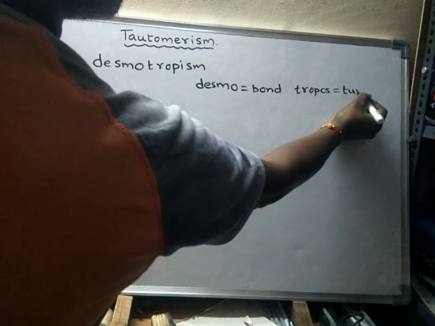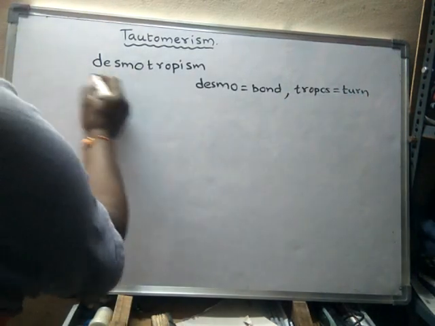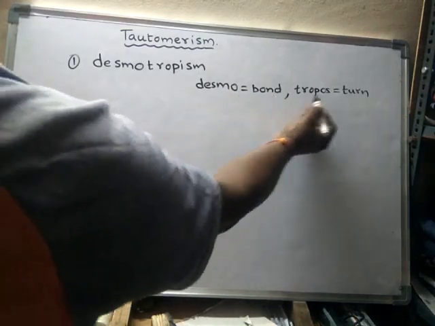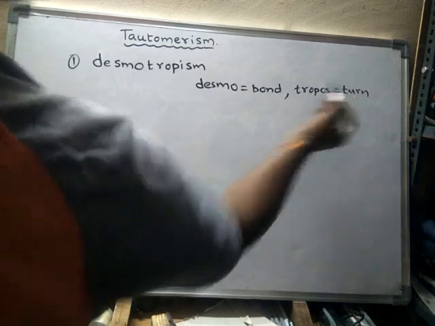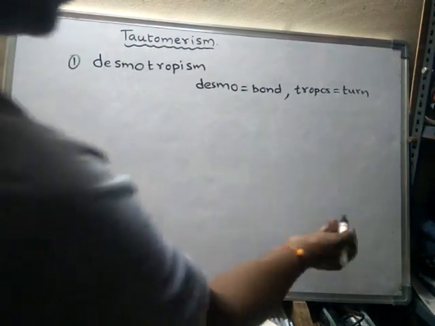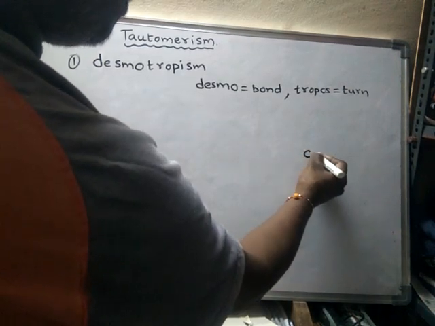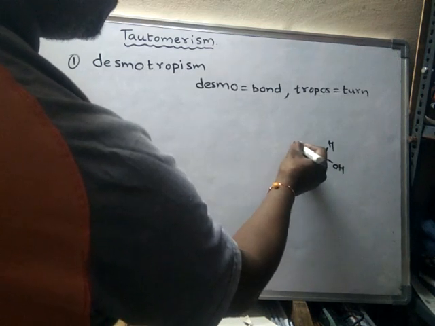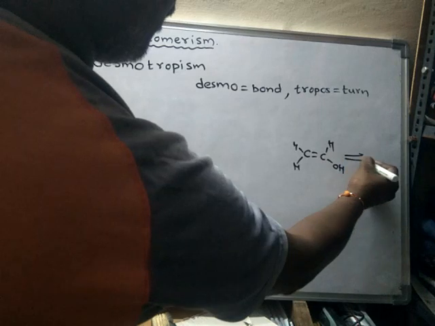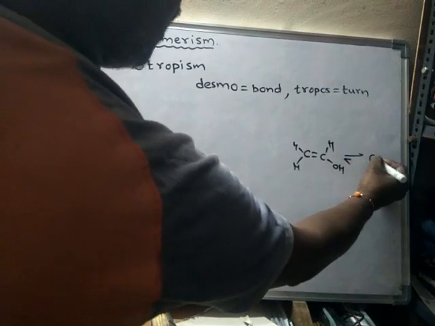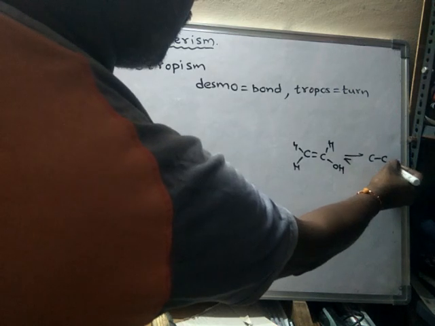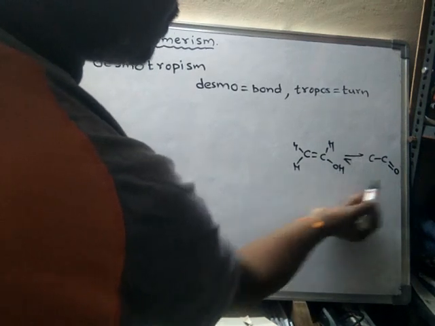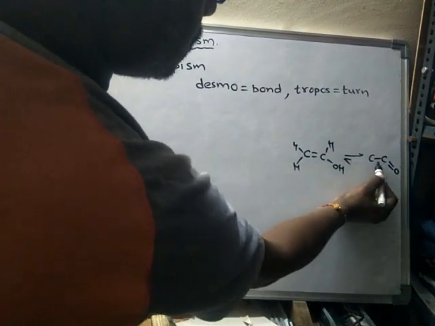Tropos means turn. So this word desmotropism is derived from two words, desmos, meaning bond, and tropos, meaning turn. See, we have already seen that the bond is turned, the bond is shifted. Between carbons there was a bond in vinyl alcohol, and what happened here? That bond is shifted from between carbons to between carbon and oxygen. So it is shifted from here to here.